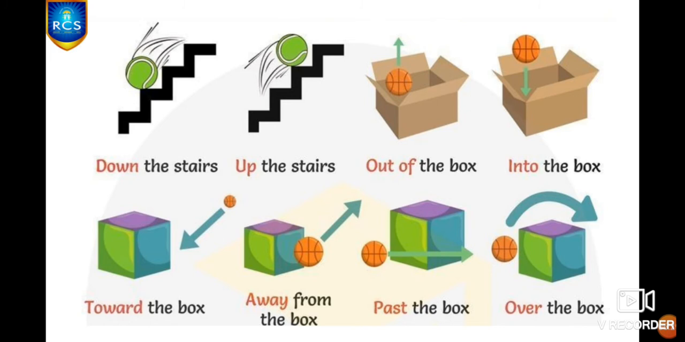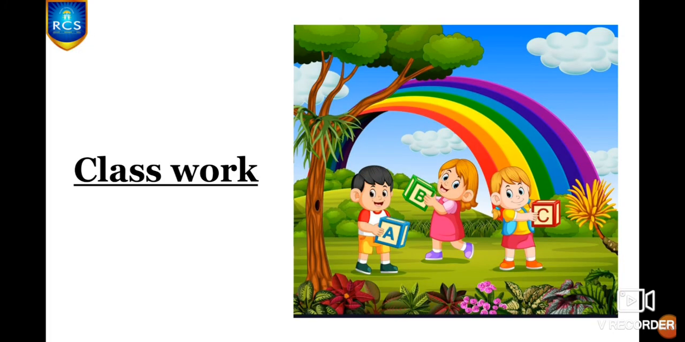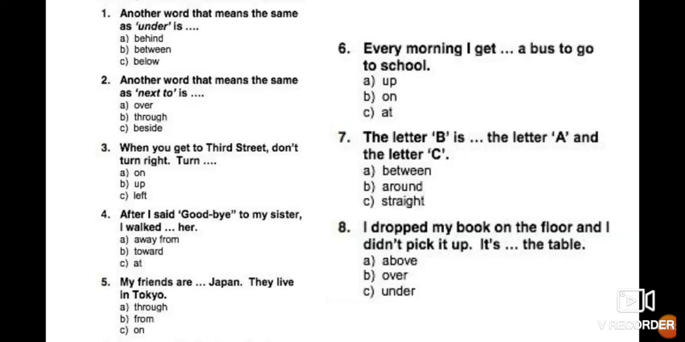See this, children. Down, up, out of, into, toward, away, past, over, onto, off, around, under, along, across, through. Yes, children, these are some examples of compound prepositions, and I hope now all of you are clear about simple preposition and compound preposition. Yes, children? Yeah. And now we are going to do our classwork for this session.